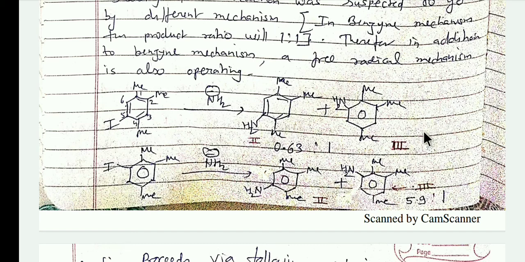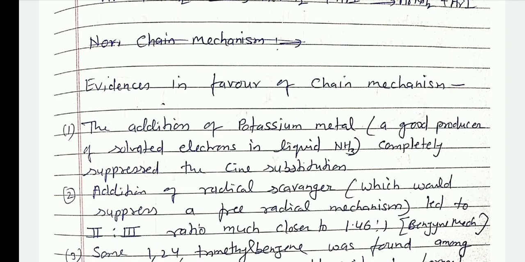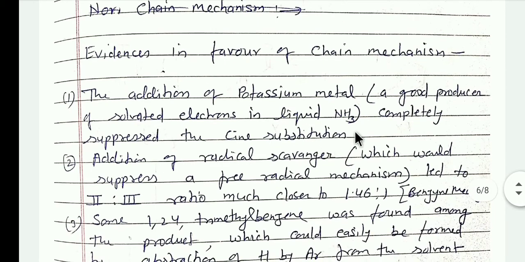This can also be supported by some evidence. The addition of potassium metal, a good producer of solvated electrons in liquid ammonia, completely suppresses the cine substitution, which is also called the benzyne mechanism.